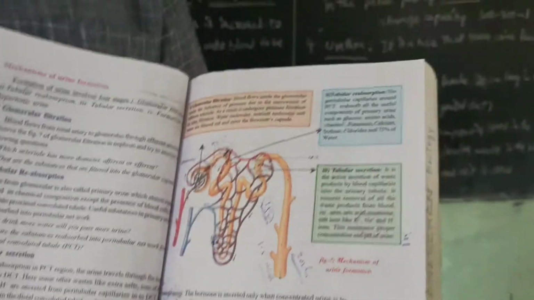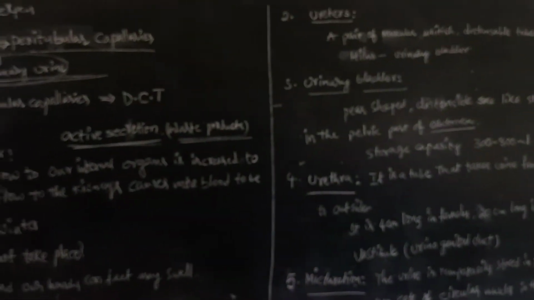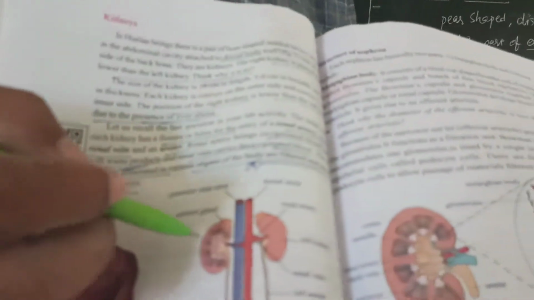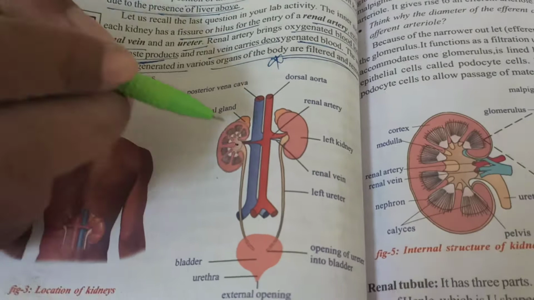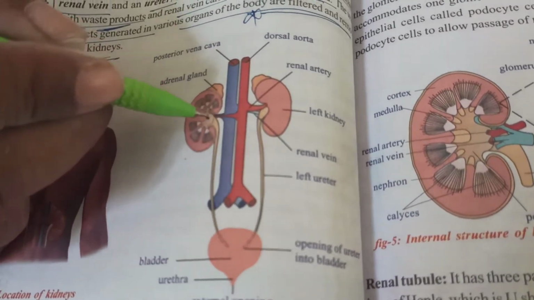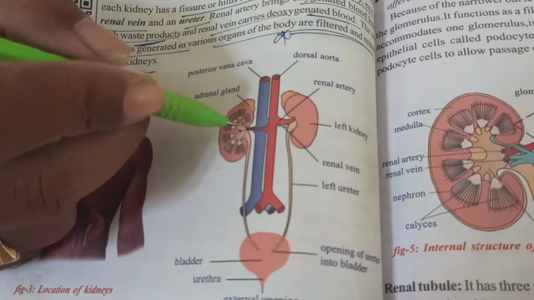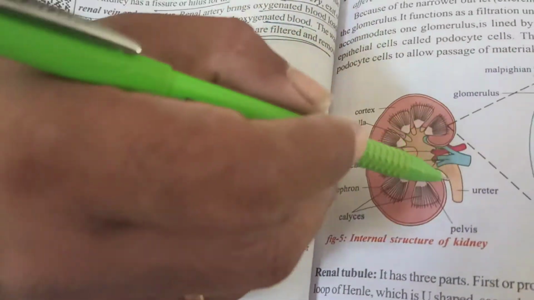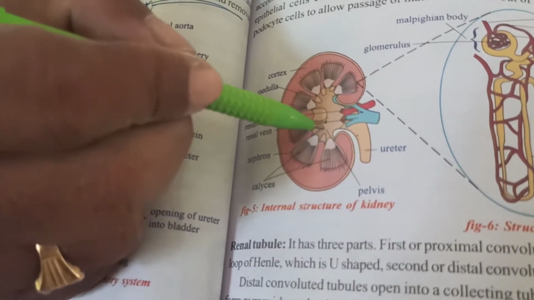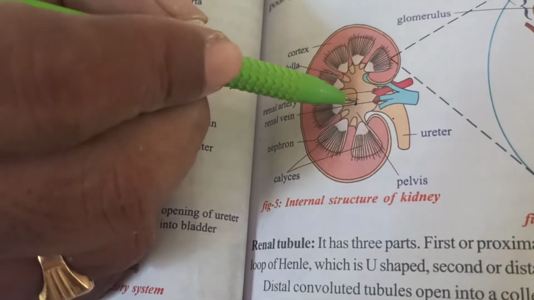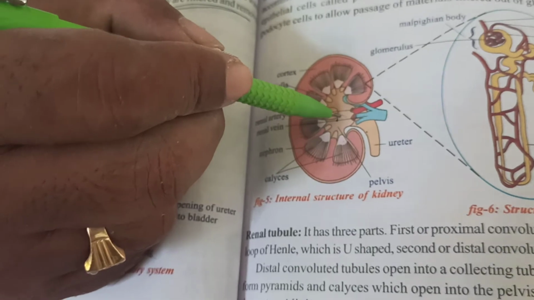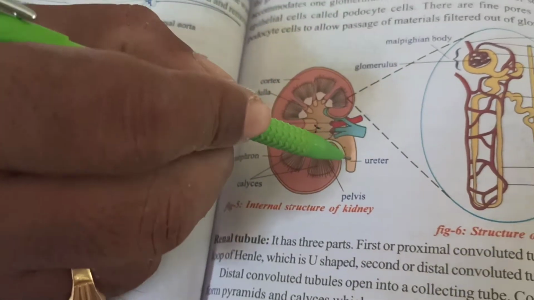Next, coming to the ureters. So then we are having an idea about the excretory system of man. Up to here is completed. All the nephrons collect the urine from the hilus to the pelvis portion, which leads to the ureter. This is the hilus. All the uriniferous tubules and nephrons collect the urine, which leads to the pelvis or hilus, and then to the ureter portion.